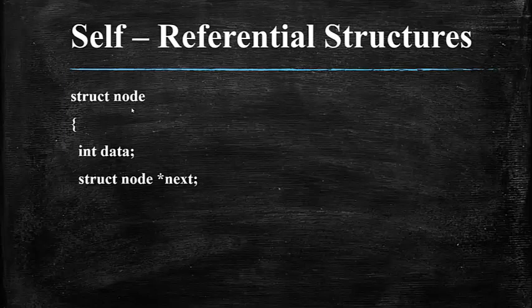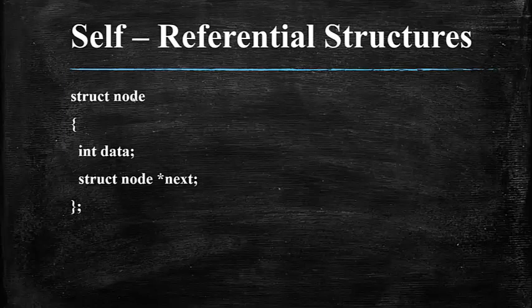Here, I'm trying to create a structure node, and that structure node consists of two structure members. The first member is actually an information that has been given a variable name, data, of integer type. The second is a pointer variable, and that pointer variable has a data type of structure node. And remember, this pointer variable has a data type of the same structure itself in which it has been defined. So that is called a self-referential structure. So this is my structure. One of the structure members has the data type of the structure itself, and that is called a self-referential structure.